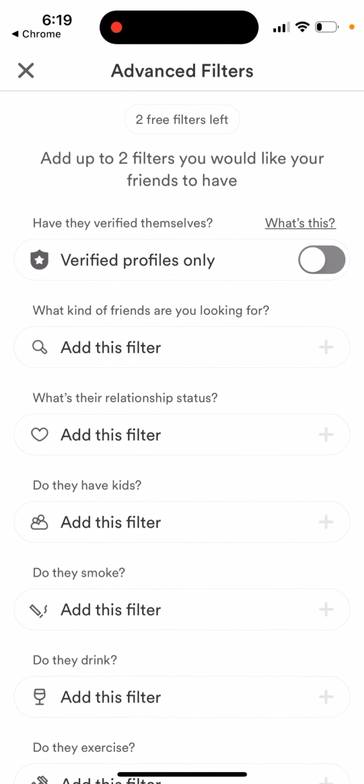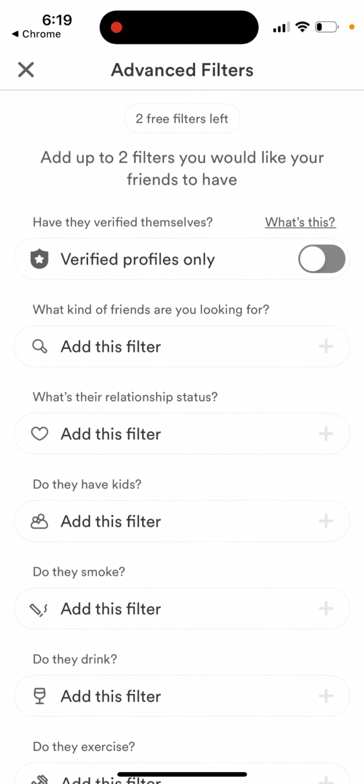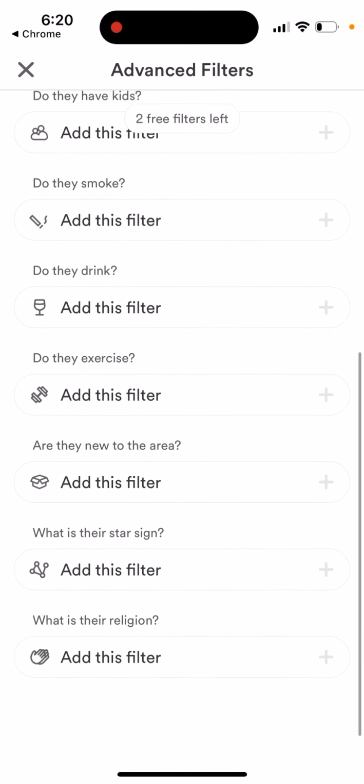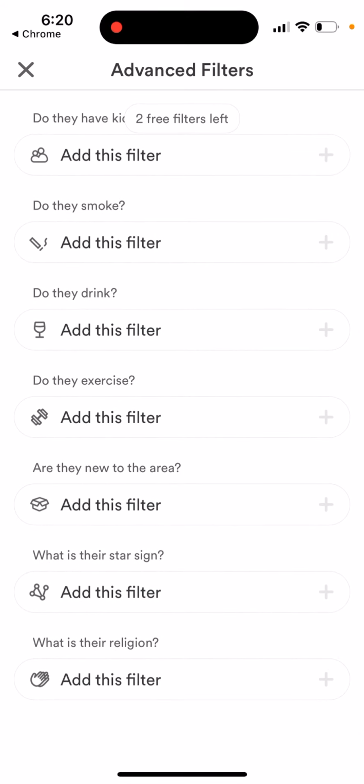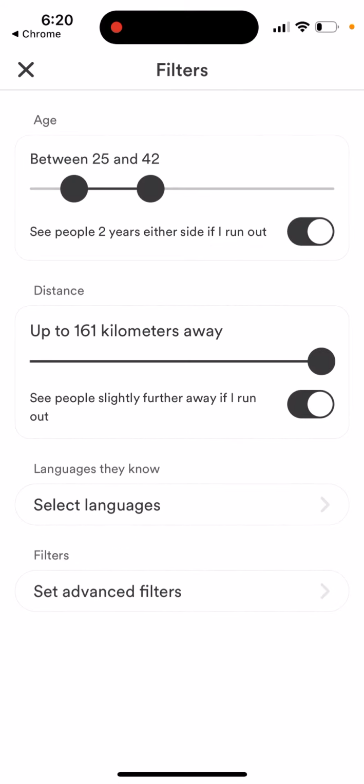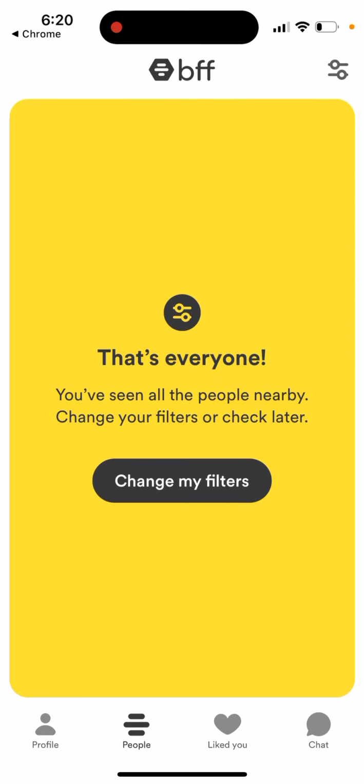And then you can just set advanced filters. Add up to 2 filters you would like your friends to have. So do they smoke? Do they drink? Do they exercise? And all of the things like that. So give a try to this app. It's very easy to use, very easy to get started. So try it out.